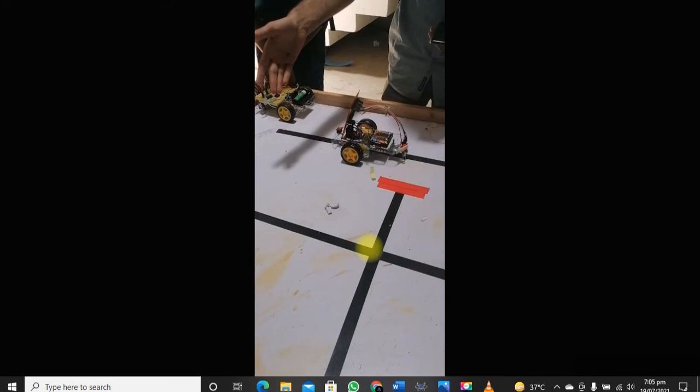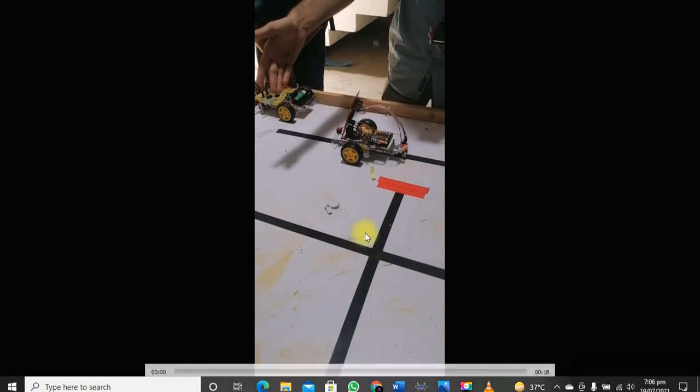As I told you, that robot was made with a lot of difficulties and a lot of troubleshooting, because when we design any sort of electronics project, we have to troubleshoot it before the actual implementation of the project. So let's hope you enjoy the working of our line following robot. So let's start.